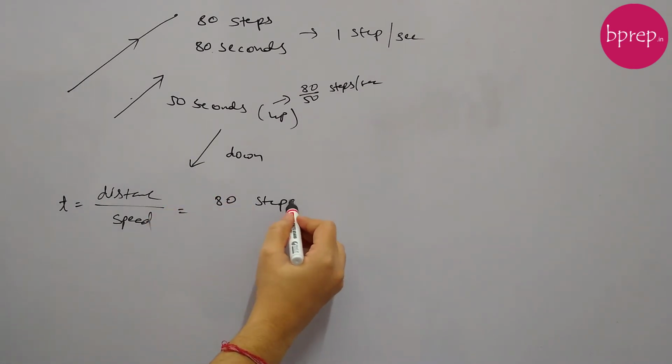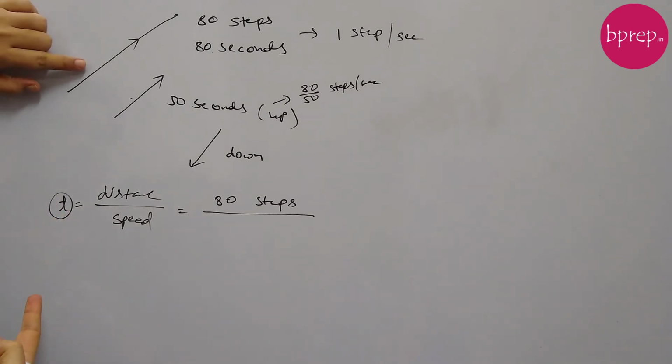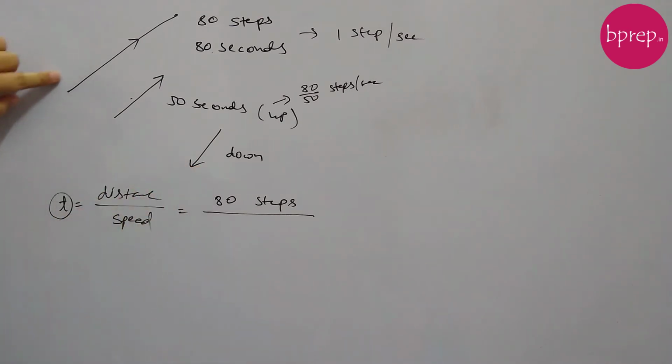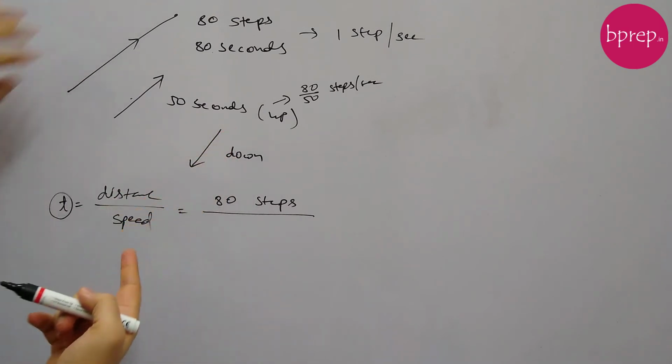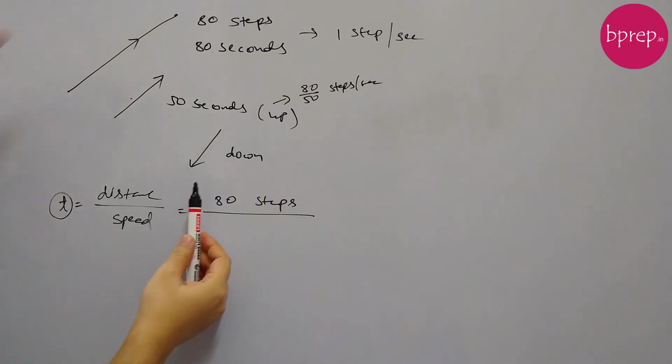So the distance is 80 steps, and now the speed. The time we need to calculate is for when the escalator is working and you are also running. When the escalator is going upward and you are coming downwards, your effective speed will be your speed minus the escalator's speed, because when you are coming down, the escalator is going up.